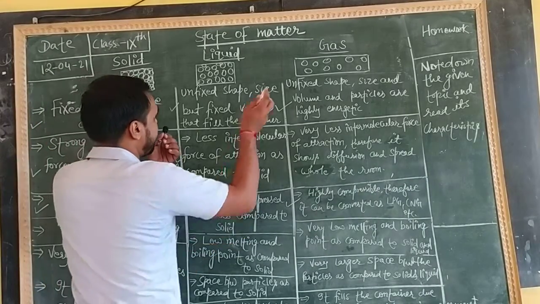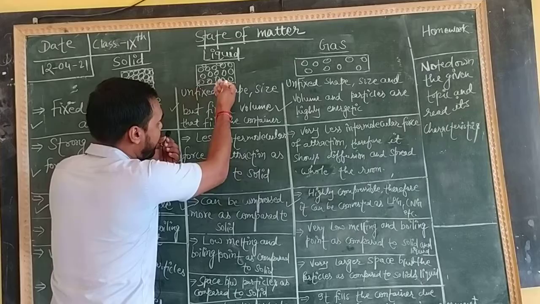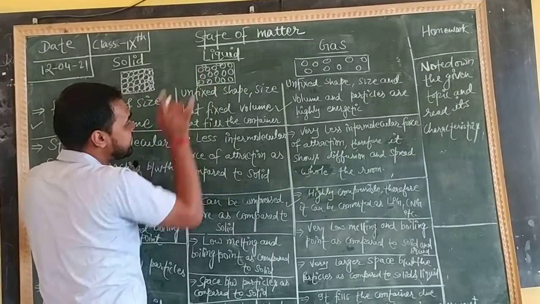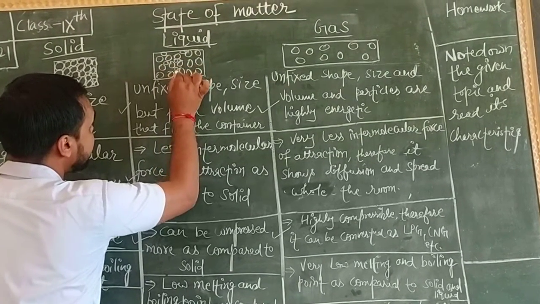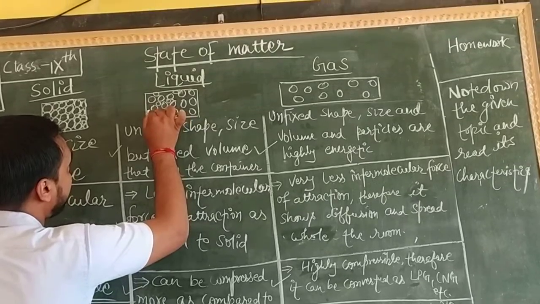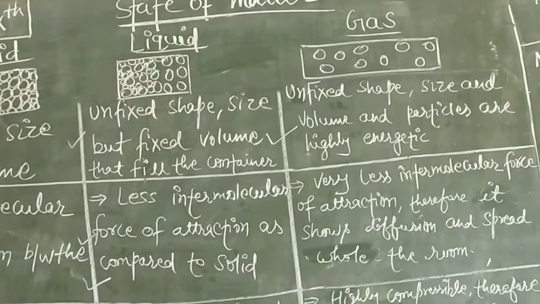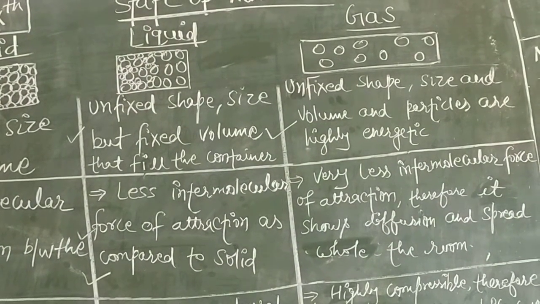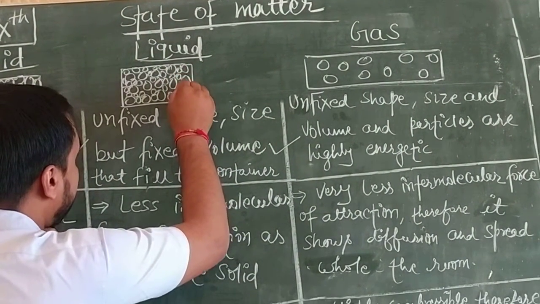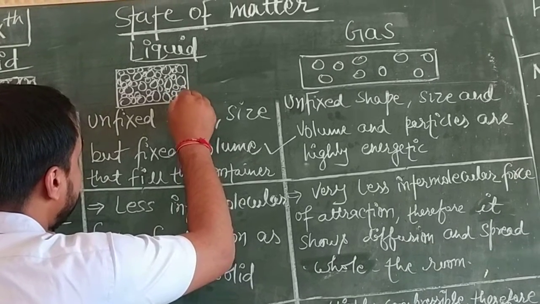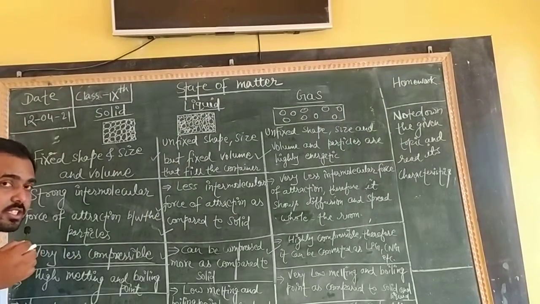Suppose here I am showing you a drawing. Listen. Here are the particles of liquid. When I start mixing sugar in it, these spaces that you can see very clearly are being filled by the sugar, and just because of it the sugar vanishes and you are not able to see the sugar and water as different from one another. What is the reason behind it? The main reason is that the spaces are being filled by the sugar particles that are dissolved in the solution. Just because of it, it is said that liquids have more spaces as compared to solids.